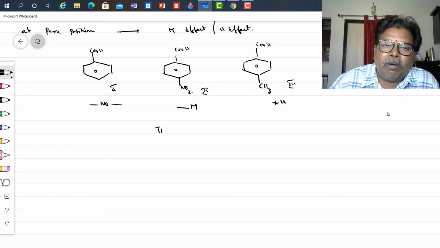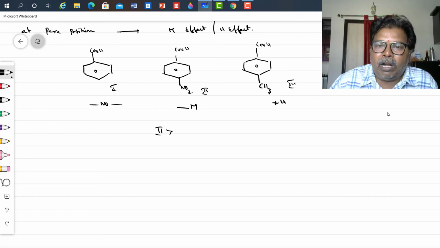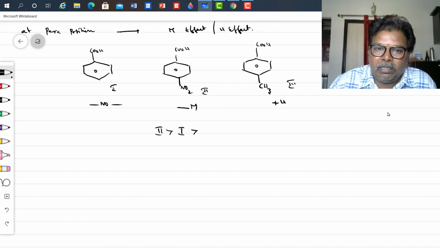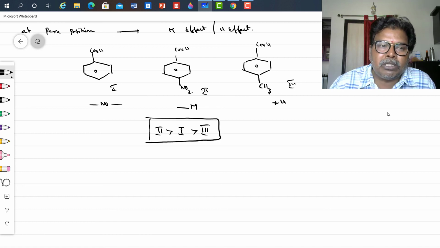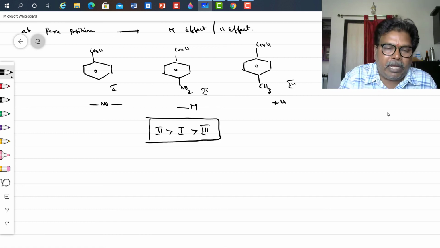So therefore, Roman number 2 is more acidic than the remaining, and between 1 and 3, there is no group at all in 1, therefore it is more acidic, and the plus H effect decreases the acidic nature. Therefore this is the order of acidic nature of substituted benzoic acids.